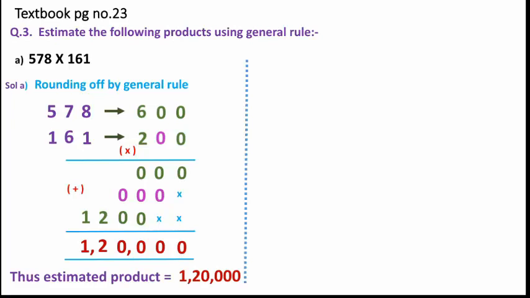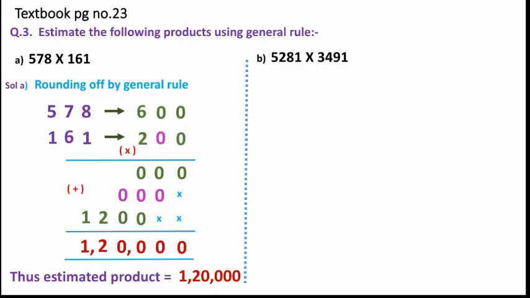Clear, children? So the estimated product. Here what we have done, we have calculated the product. So what will we write? First we have estimated, after that we have done their product. So we will write the final statement as: their estimated product is equal to 1,20,000. Is it clear?